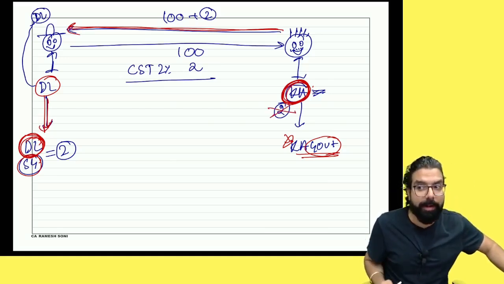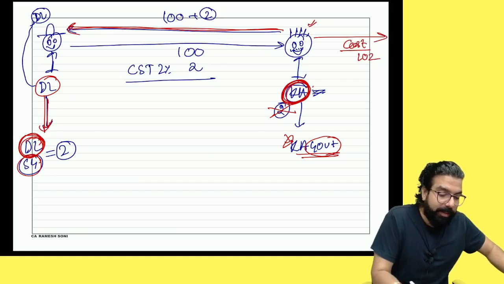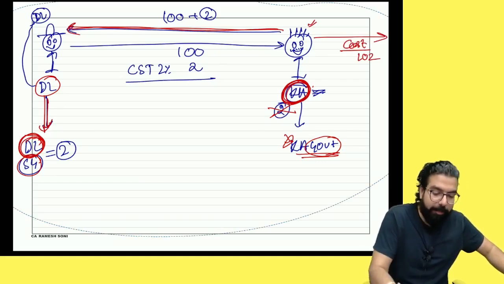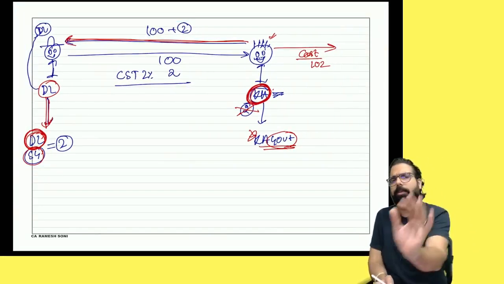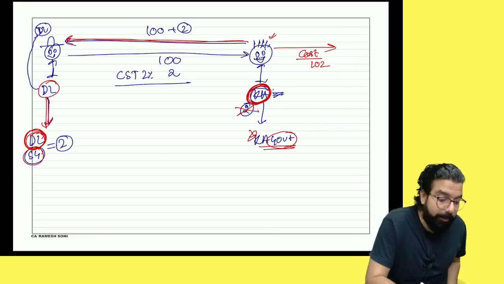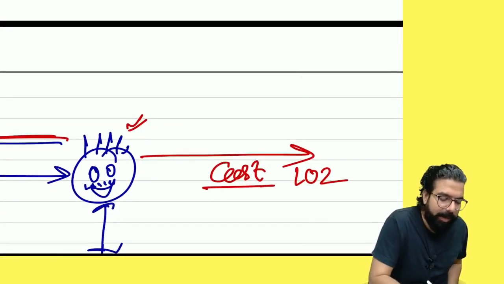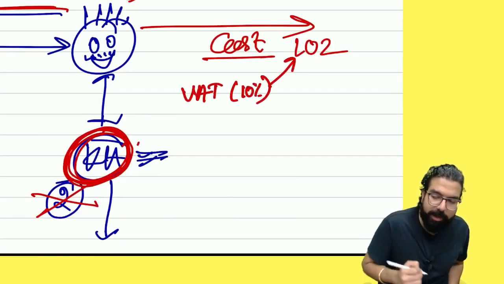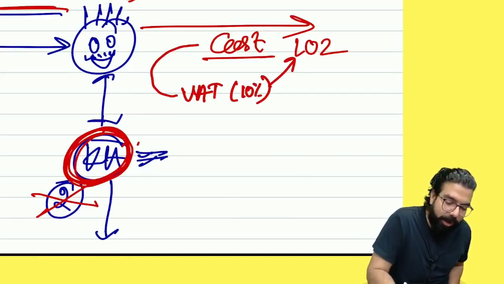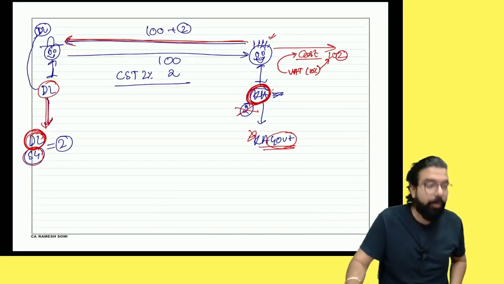When you don't get the credit, what is the cost for Sasank when he is selling? Suppose Sasank sold the goods within the state. Just listen to how much I am telling as of now. When Sasank sells the goods within the state, he will charge VAT. VAT is supposedly 10%, and it will be charged on 102. Is tax on another tax being charged? Yes. Is there a cascading effect? Yes. So earlier, what used to happen?